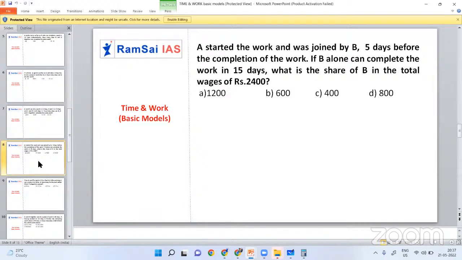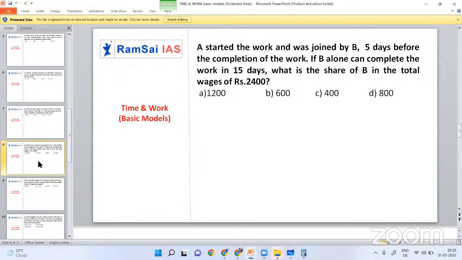A started the work and was joined by B 5 days before the completion of the work. If B alone can complete the work in 15 days, what is the share of B in the total wages of 2,400 rupees? See, this is a bit difficult one now.